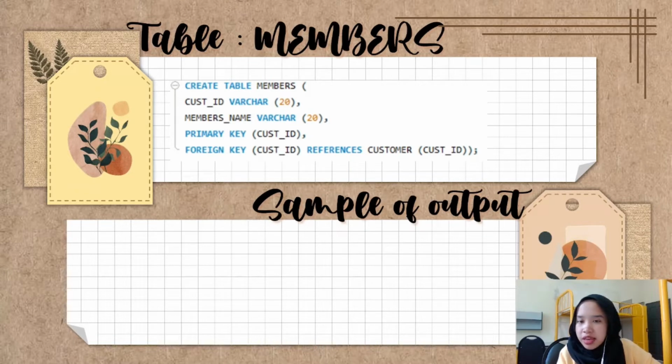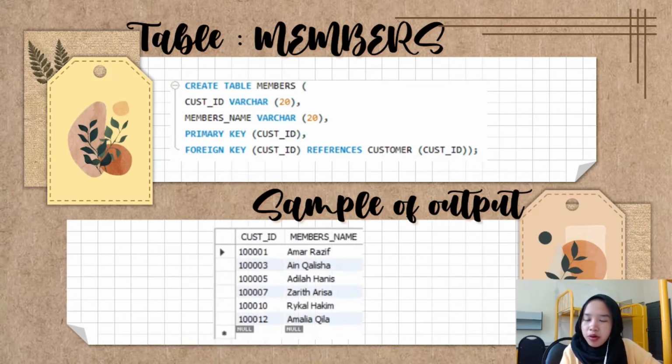In this case, the primary key and the foreign key are the same, which is cast ID, because members is a disjoint from customers. So either the customers are members or they are non-members. So it is a disjoint system that is being used in our ticket booking system. So this is the sample of output for members entity.